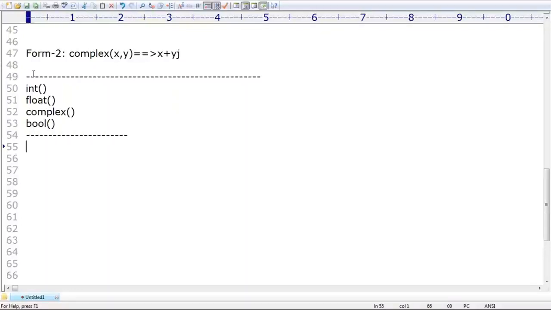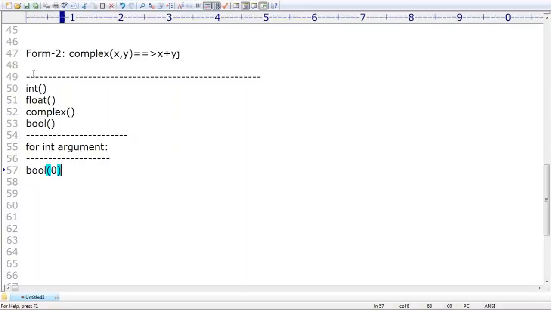Sir, what is the purpose of the bool function? The name itself indicates it. With the previous knowledge, you can tell: to convert other types to Boolean type. Now, take very special care. All possibilities I'm going to discuss. For int argument, what is the way, sir?